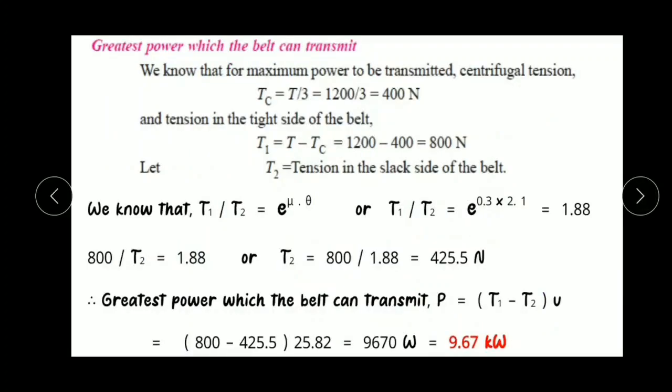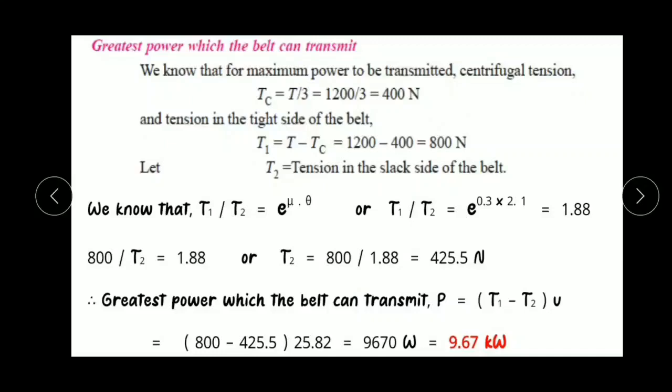Now we have to find out the maximum power that a belt can transmit. We know that centrifugal tension equal to 1/3 of the maximum tension. Therefore centrifugal tension equal to 1200 upon 3 equal to 400 Newton. This centrifugal tension is the condition for the maximum power.